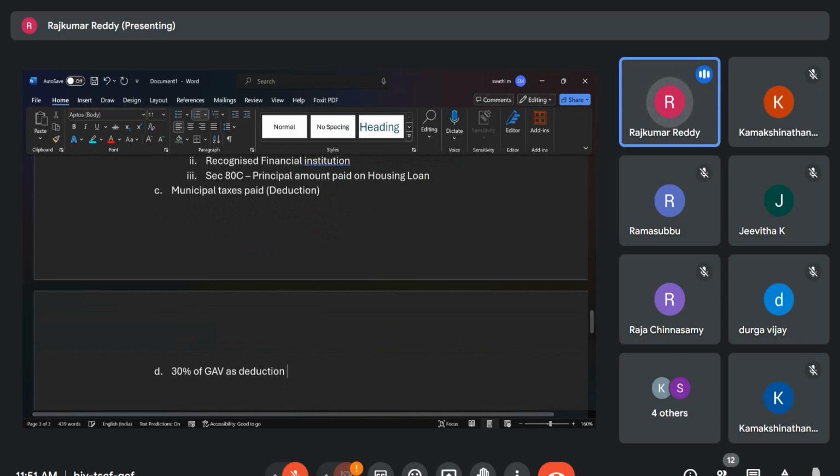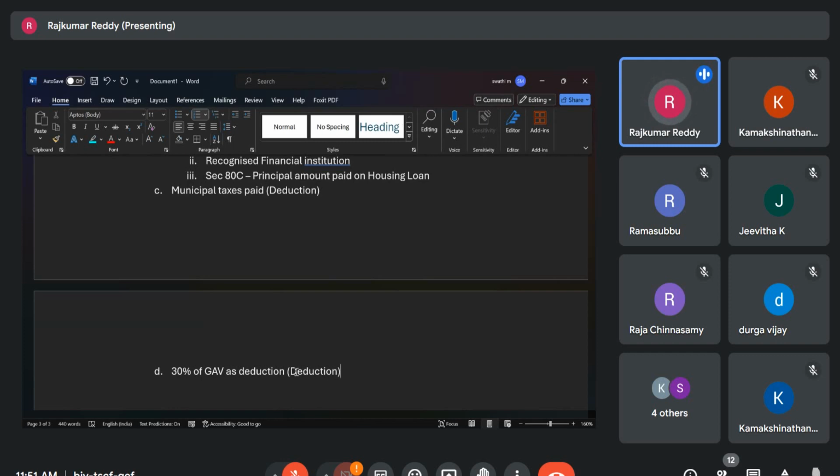Even point D is also deduction. And there are a lot of provisions. I don't know, I didn't see the questions and answers to what extent they have asked. But if you go to page 84, 1.16.13, deductions under section 24.